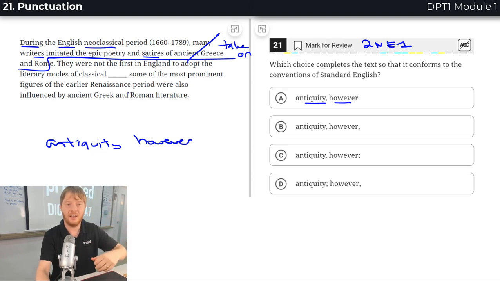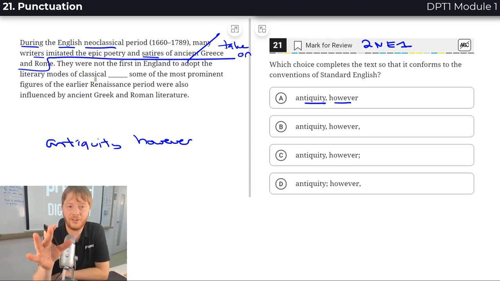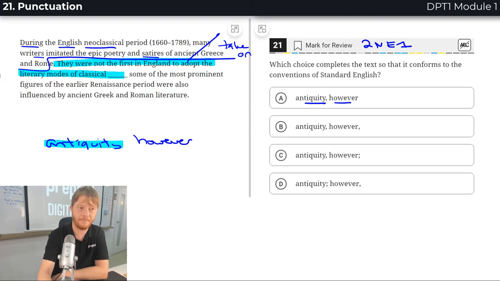Let's keep going. Some of the most prominent figures of the early Renaissance period were also influenced by ancient Greek and Roman literature. Do you see multiple sentences here? You do? I hope you do. I can see one sentence here, and I can see one sentence here.